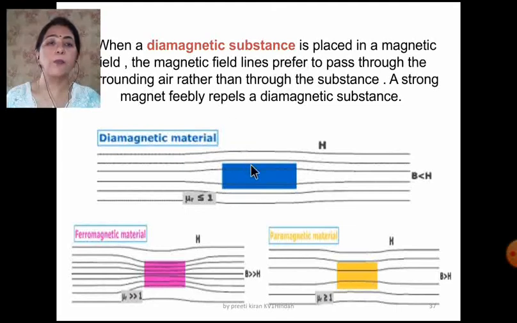They prefer to pass through the air. When I explain the ferromagnetic substance, just compare here. You can see the magnetic field lines going through the ferromagnetic substance, concentrated here, but here you can see they are going out. They are moving in the air.